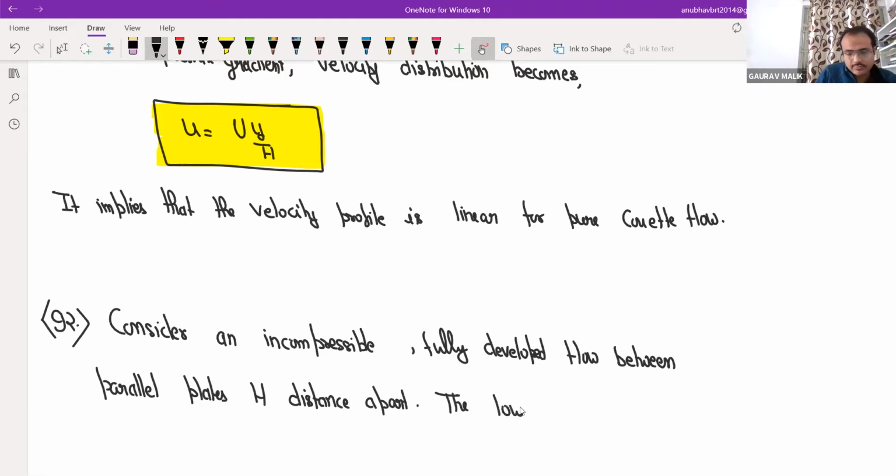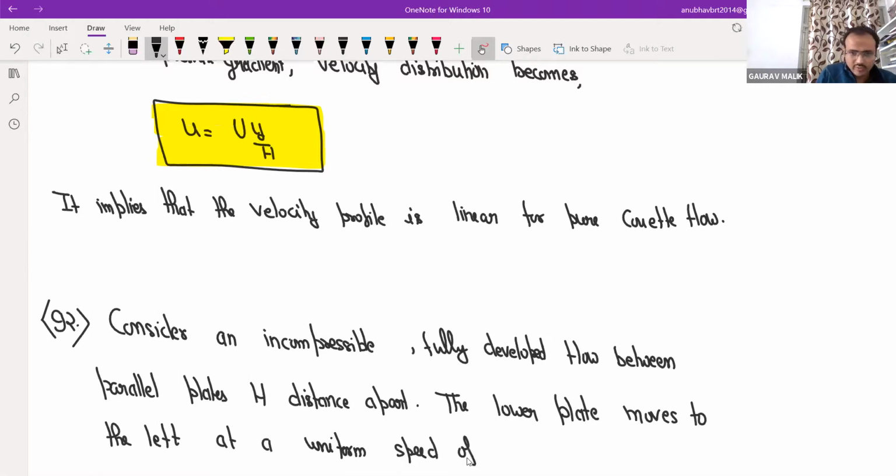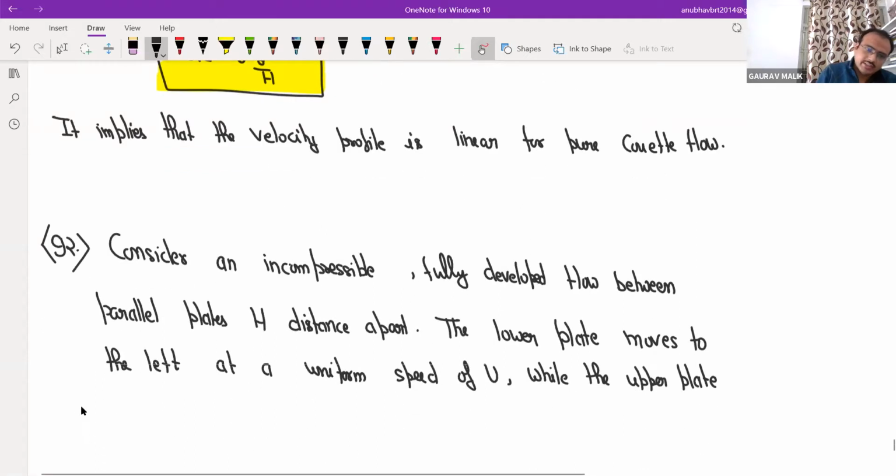The lower plate moves to the left at a uniform speed of U, while the upper plate is stationary.